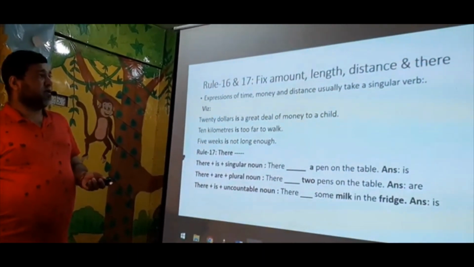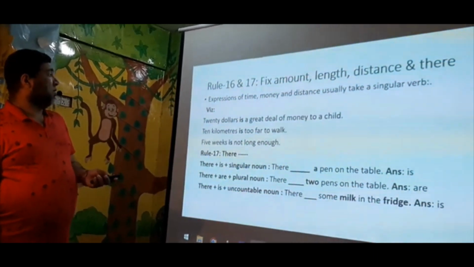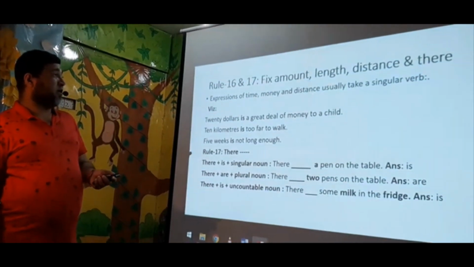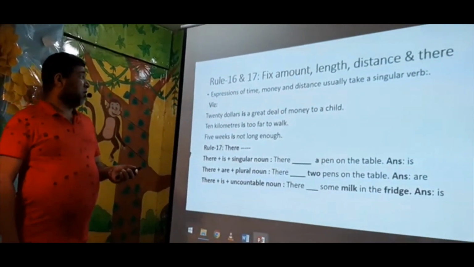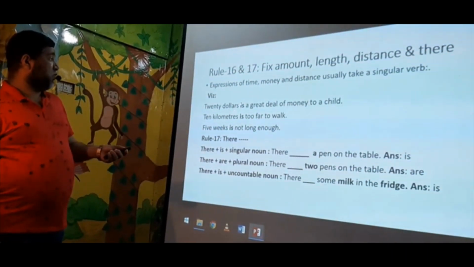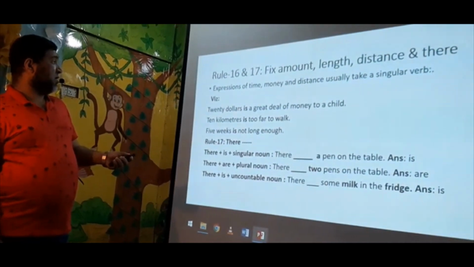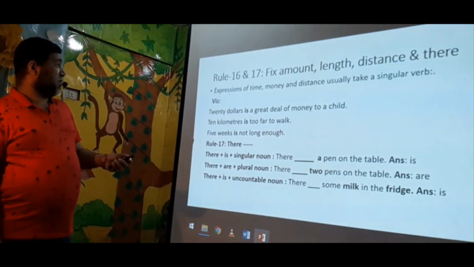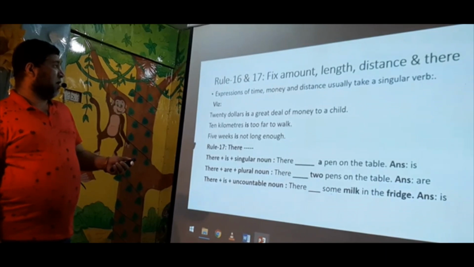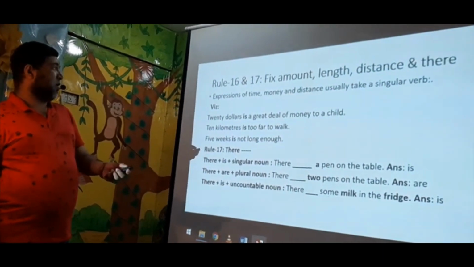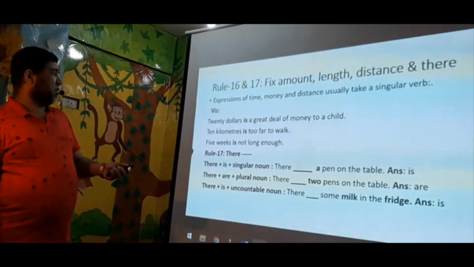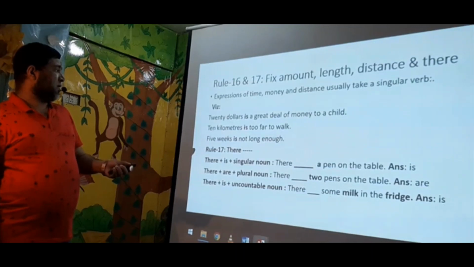Fixed amount, length, distance. Expressions of time, money, and distance usually take a singular verb. This $20, you see $20. It looks like plural, but it is a fixed amount. So we use a singular verb, because expressions of time, money, and distance usually take a singular verb. We are expressing a fixed amount here. $20 is. Similarly, 10 kilometers is.